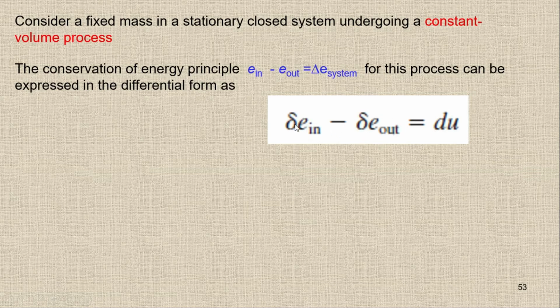You can see here we are using the inexact differential for the in and out, and we are using the exact differential for dU. In and out is only due to heat and work, because we have a closed system, so there is no mass. That's why I'm using the inexact differential, because they are path functions, and we have the internal energy, which is a point function. That's why I'm using the exact differential here.